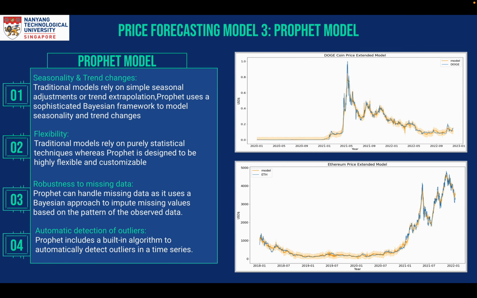This model has quite a few advantages over traditional time series forecasting, with a key difference being how it handles seasonality and trend changes. Another difference is how flexible the Prophet model is, as Prophet is designed to be highly flexible and customizable, allowing users to incorporate their own domain knowledge and input into the forecasting process. It is also robust to missing data and can automatically detect outliers using a built-in algorithm. From the time series plot, again, we can immediately tell that the Prophet model outperforms the other two models and is able to predict prices much more accurately.